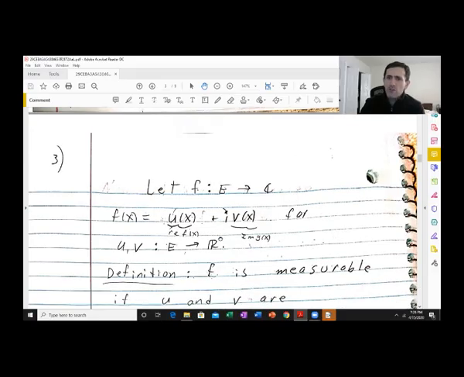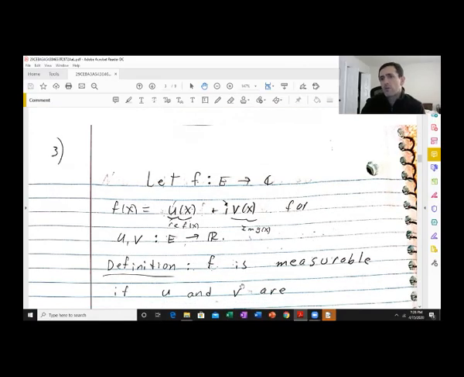All right, so we say f is measurable if u and v are. And again, this should actually be the imaginary part of f of x.